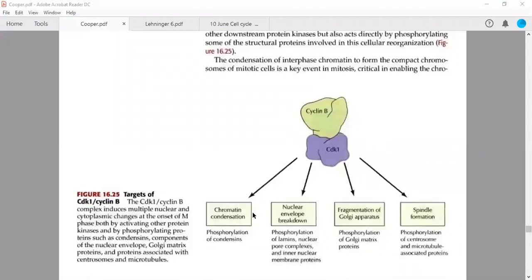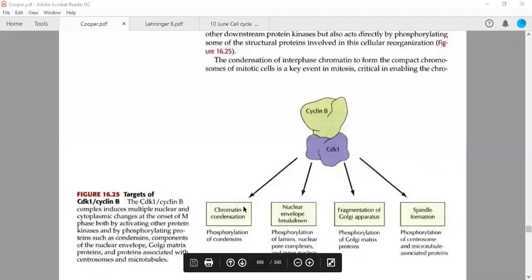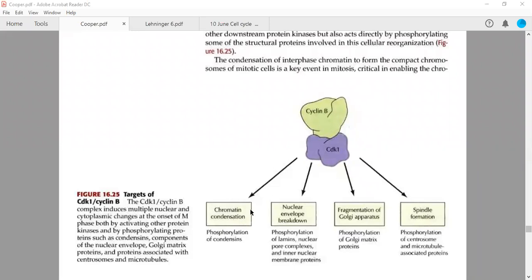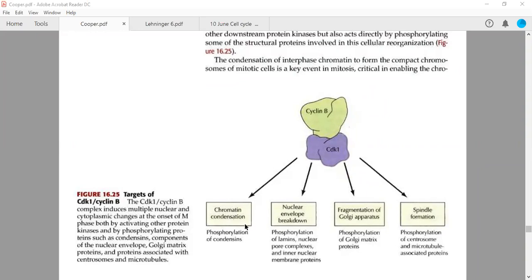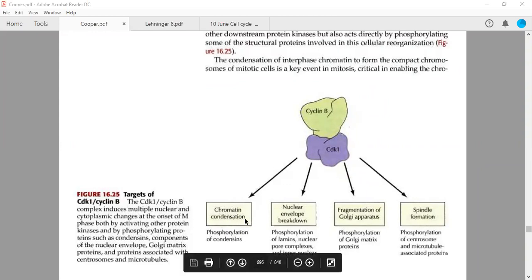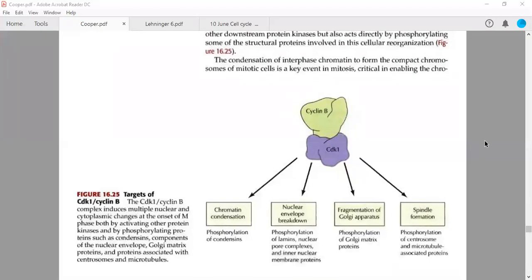See how. This particular MPF complex is having chromatin condensation, so the phosphorylation of condensins. If they phosphorylate the condensins, condensin will come closer, and thus chromatin will undergo the condensation reaction, and your chromosomes are visible then. Nuclear envelope breakdown: phosphorylation of lamins, nuclear pore complexes, and inner nuclear proteins lead to their disintegration, and this envelope is completely disintegrated, leading to the nuclear envelope breakdown.